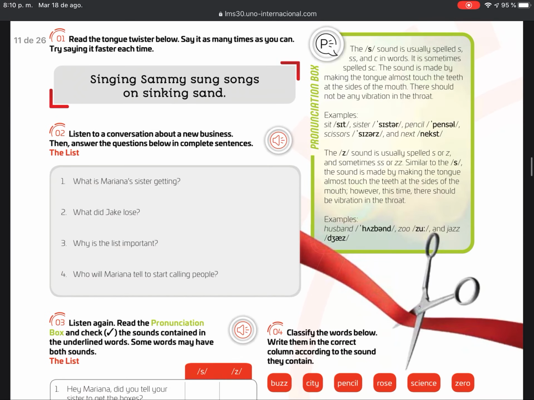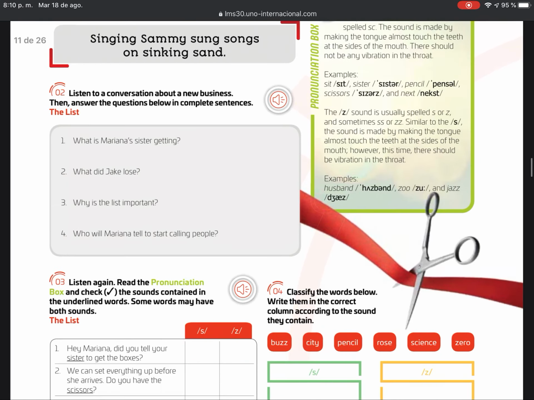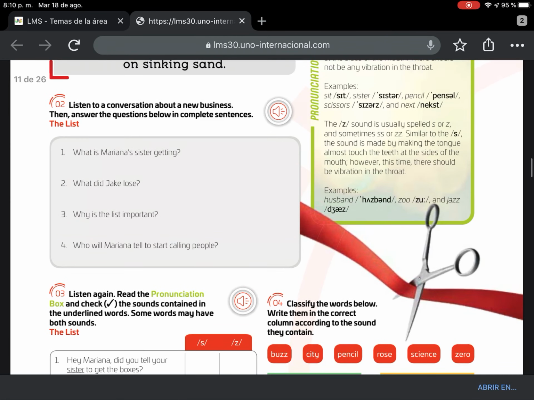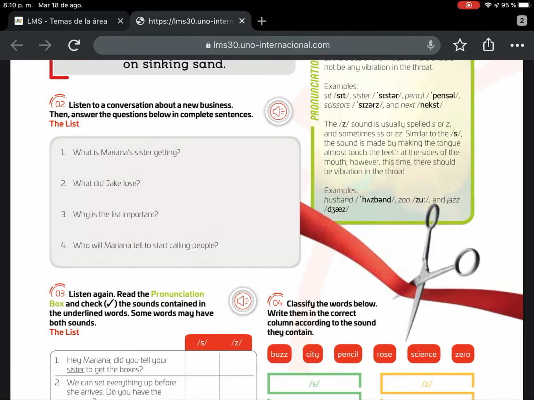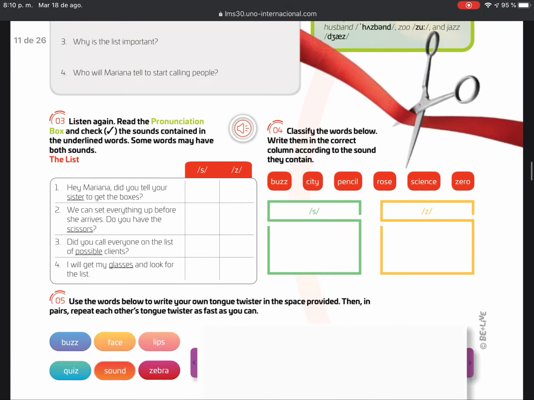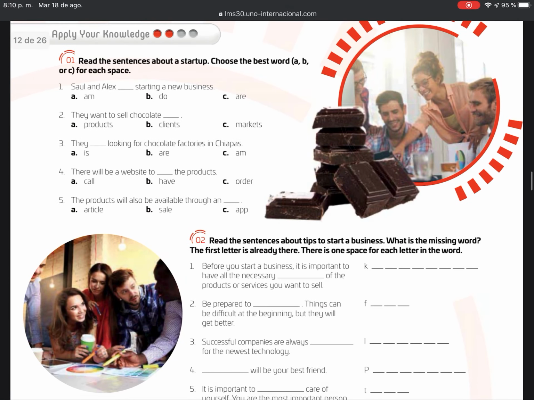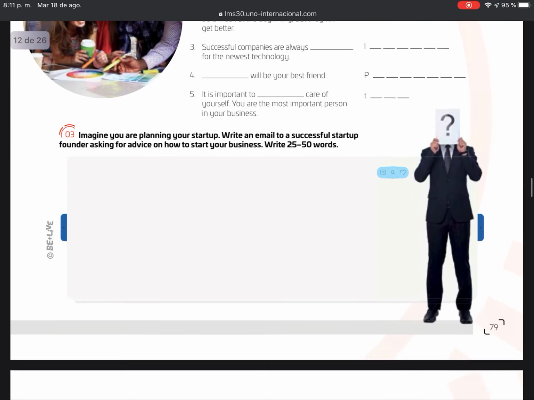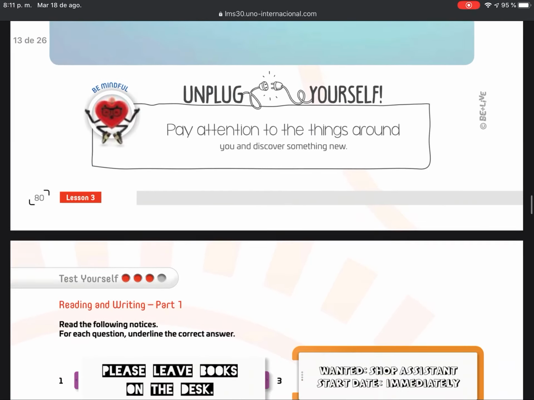Then you are going to check the pronunciation box. The pronunciation box of this lesson is about the S and Z sound. That's what you are going to do with me in class. We are going to do two listening activities about this and then we are going to follow to the apply your knowledge section. After applying your knowledge we are going to finish this week.